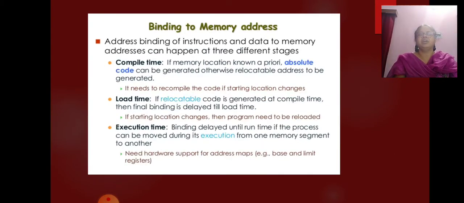Now binding to memory address. These are the bindings I have already explained. One is compile time, which is known a priori, and absolute code can be generated from it. Then there is load time. Load time is used if relocatable code is generated, and then final binding is delayed till load time. And then execution time. Binding is delayed until runtime if the process can be moved during its execution from one memory segment to another.